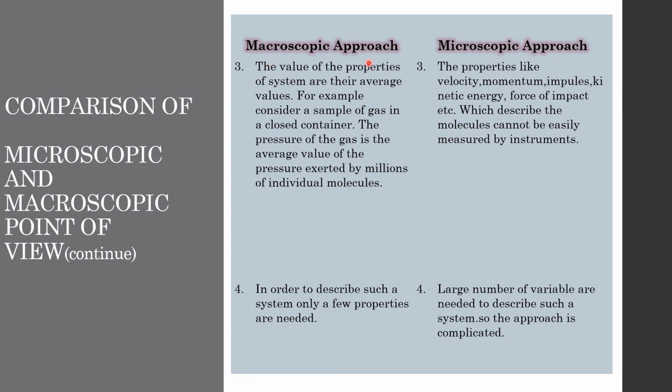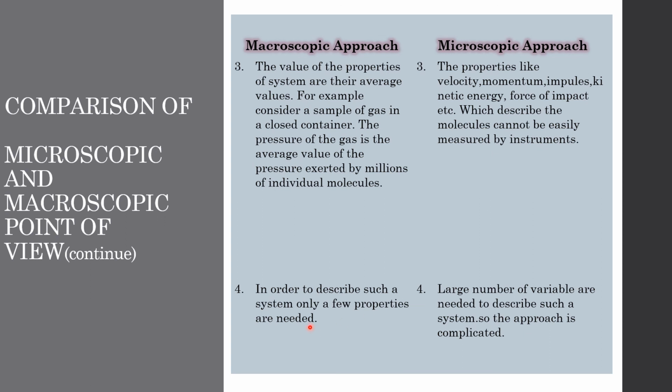In the macroscopic approach, the values of the properties of the system are their average values. Let's take one example, a sample of gas in a closed container. The pressure of the gas is the average value of the pressure exerted by millions of individual molecules. On the other hand, properties like velocity, momentum, impulse, kinetic energy and so on, which describe the molecules, cannot be easily measured by instruments in the microscopic approach.